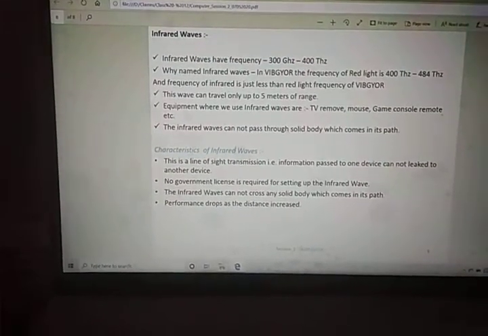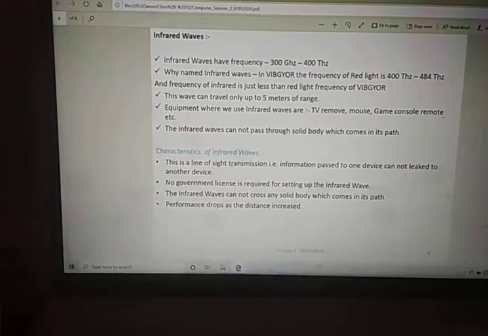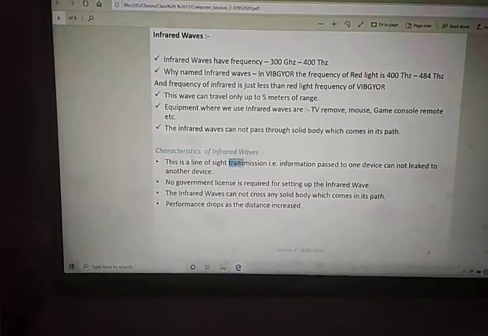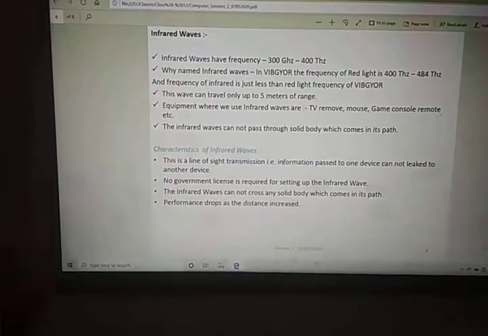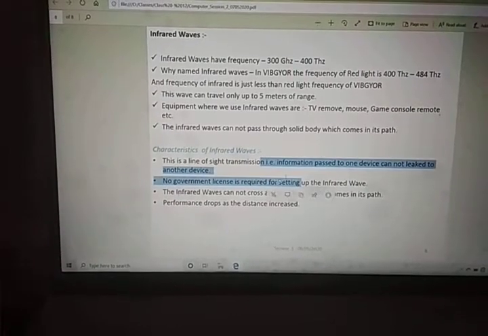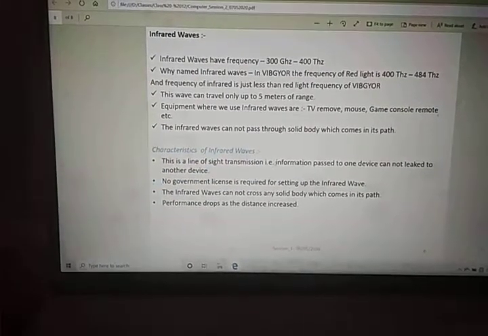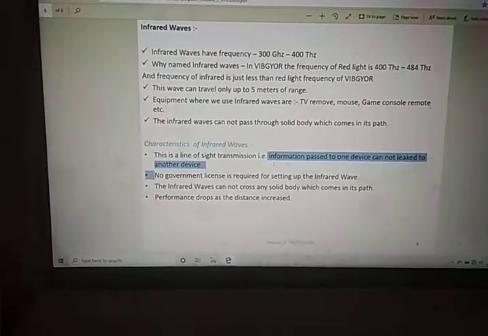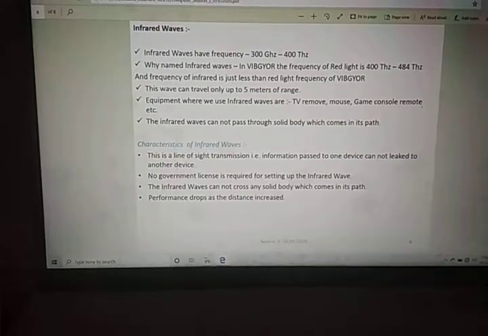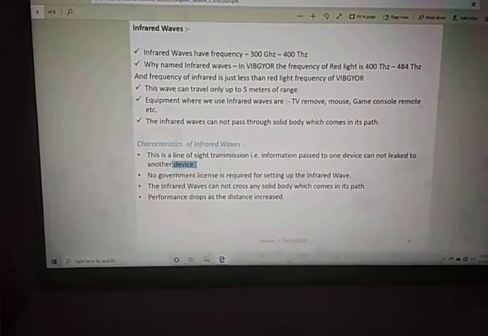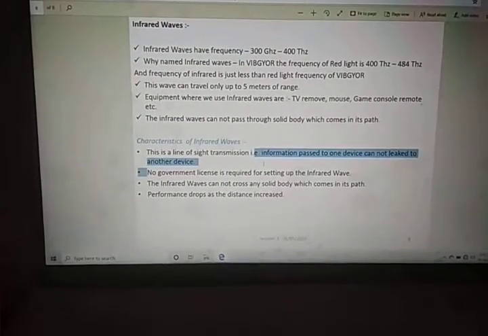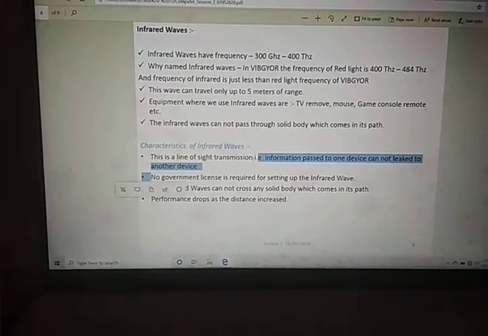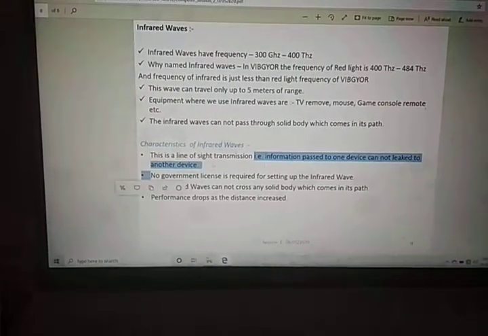Characteristics are very simple. This is straight line of sight transmission. We need to point the remote at the TV, and only then will the TV start following your instructions according to the remote controls. Information passed to one device cannot be leaked to another device. That's also right. The remote built for one machine cannot instruct another machine to do some work. Those are the things they are saying.